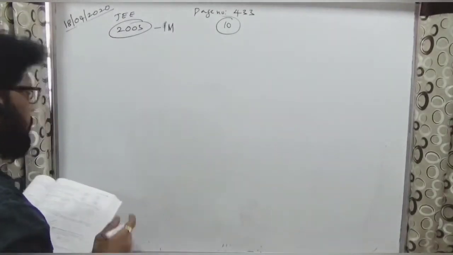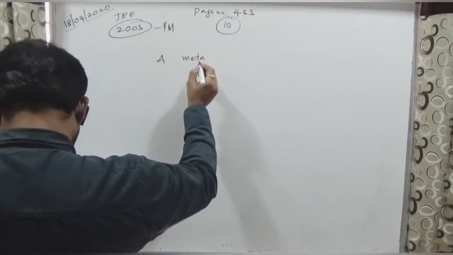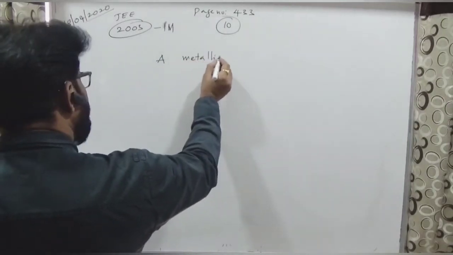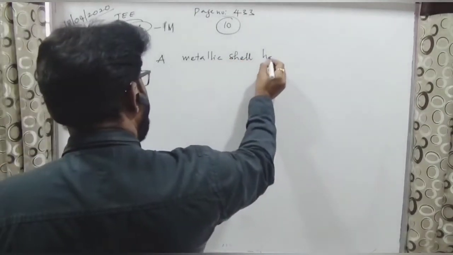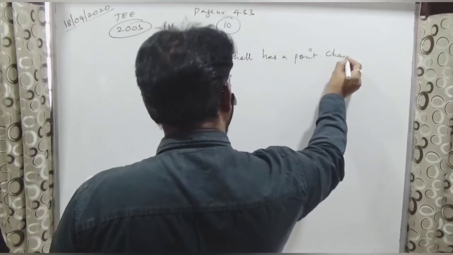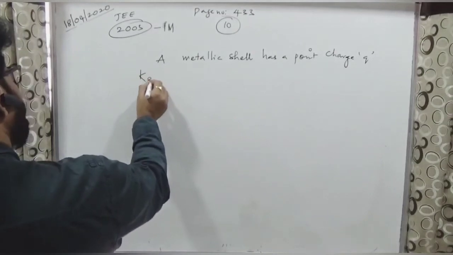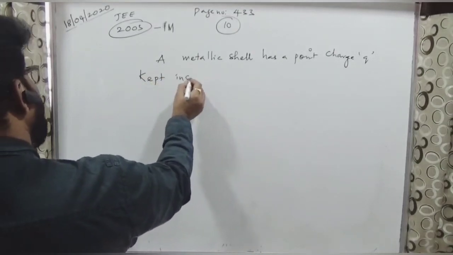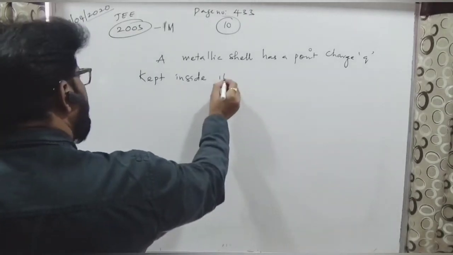A metallic shell has a point charge Q kept inside its cavity.